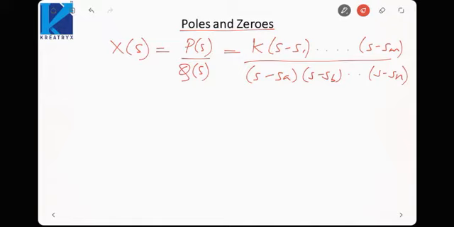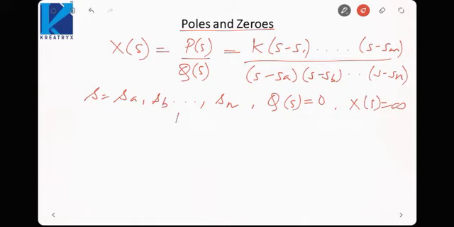Now suppose we put s equal to s_a, s_b up to s_n, then the denominator would go to 0. That means Q(s) would be 0. It implies X(s) would be infinite. So such points are called poles.